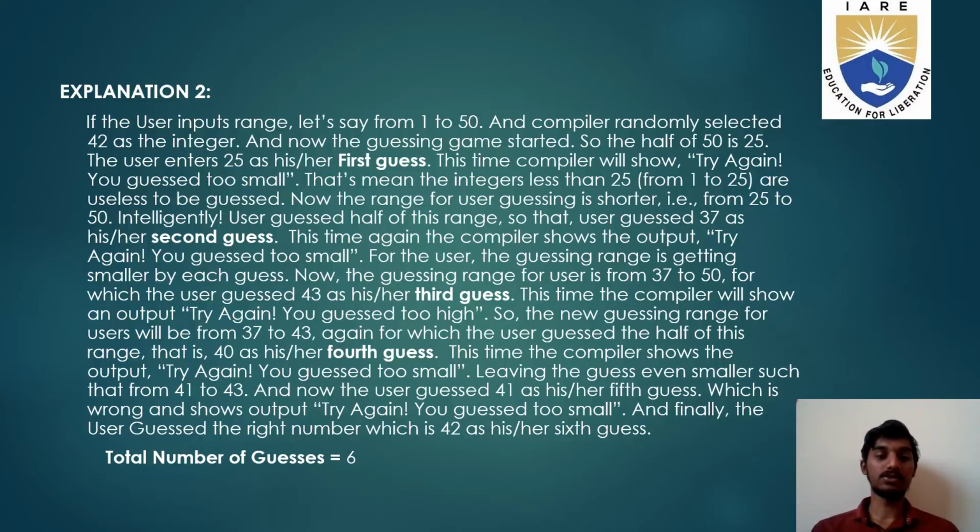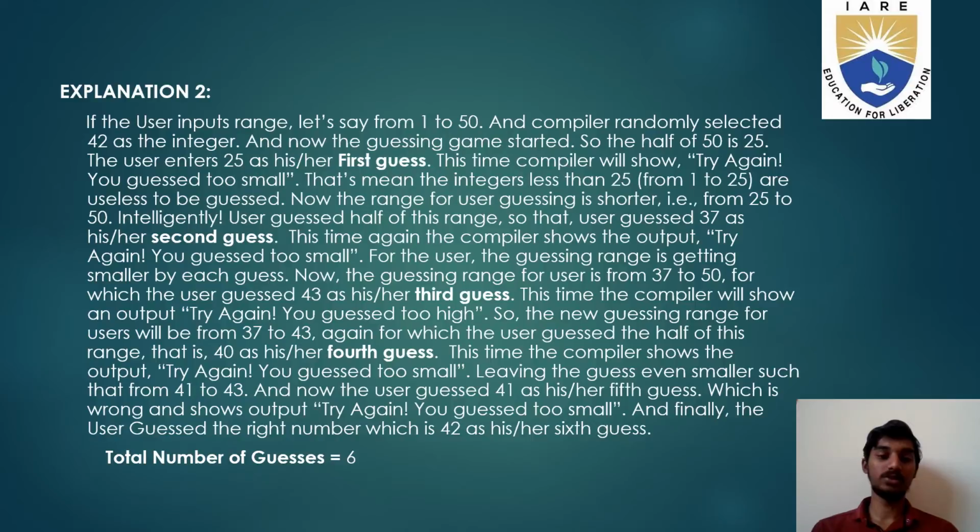This time the compiler is going to show the output try again, you guessed too small, leaving the guessing range even smaller, which would be 41 to 43. Now the user guessed 41 as the fifth guess, which is wrong.